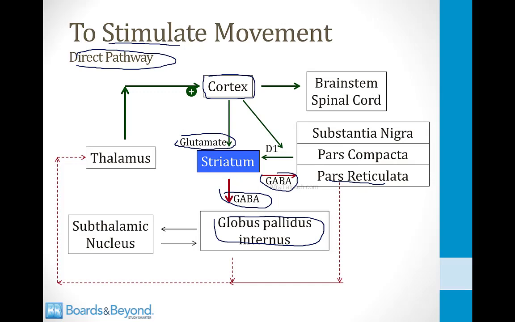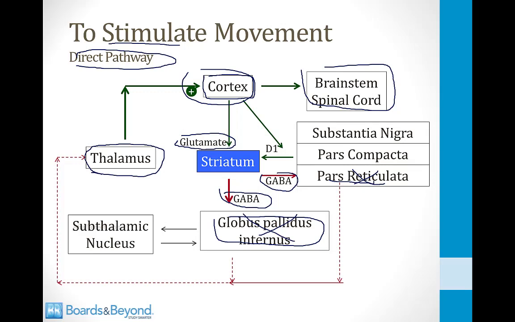Now, GABA is an inhibitory neurotransmitter, so when you dump an inhibitory neurotransmitter on these two structures, you decrease the activity of the globus pallidus internus and you decrease the activity of the pars reticulata. That means they stop holding back the thalamus and they free the thalamus to do what it wants to do, which is to activate the cortex, and then the cortex can activate the brainstem and spinal cord and create a movement. This is how the direct pathway works, and this is fairly easy to understand. Basically, you are just shutting down the pars reticulata and the globus pallidus so that the thalamus can be free.